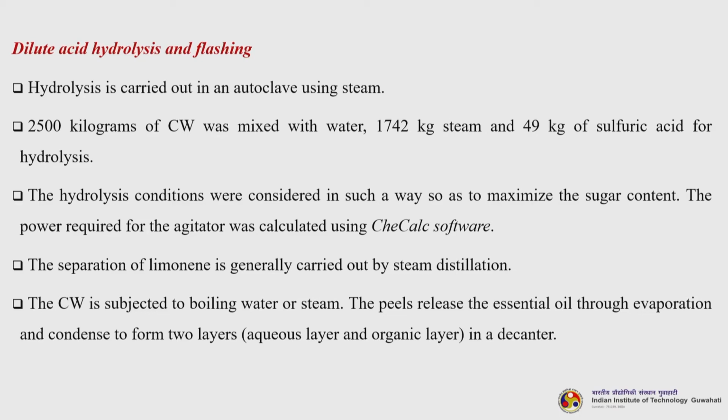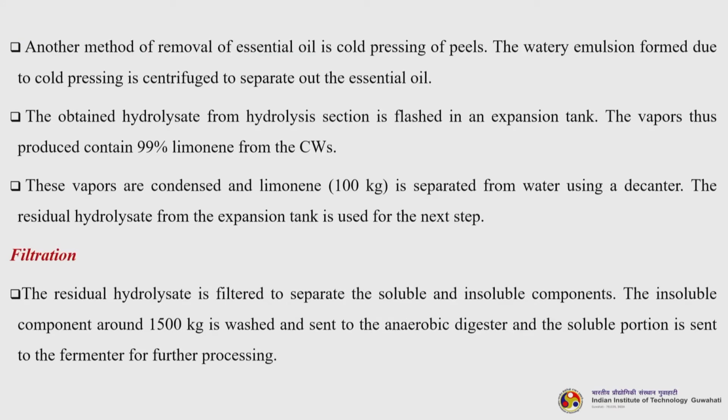The separation of limonene is generally carried out by steam distillation. The CW is subjected to boiling water or steam. The peels release the essential oil through evaporation and condense to form two layers, aqueous layer and organic layer, in a decanter. Another method of removal of essential oil is cold pressing of peels. The watery emulsion formed due to cold pressing is centrifuged to separate out the essential oil.